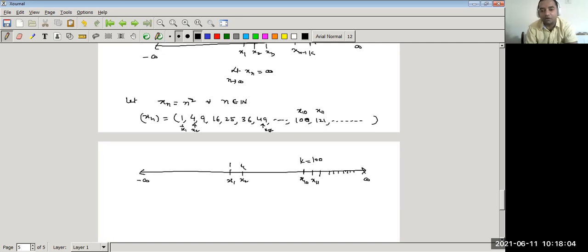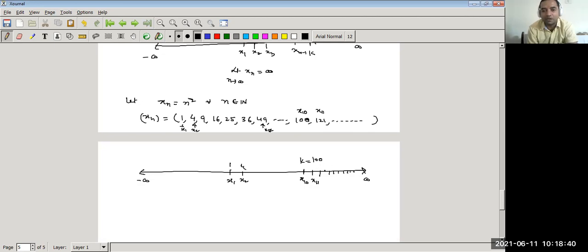If we are not able to find the upper bound of the sequence, then the sequence is said to diverge to plus infinity, or we can say the sequence is not bounded above. In the same way that we have already discussed the sequence which is not bounded above, now we use the same concept here: a sequence diverges to infinity means the sequence is not bounded above. So it depends upon k.